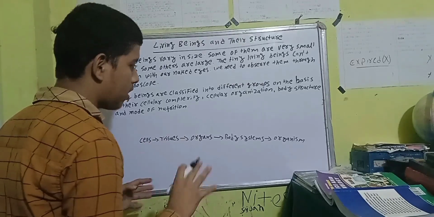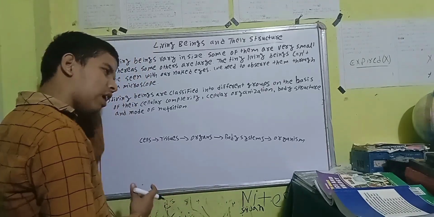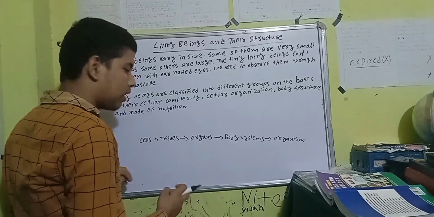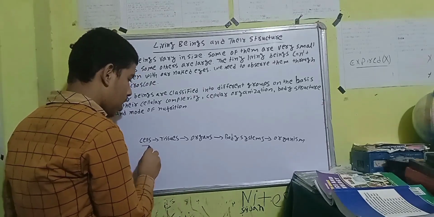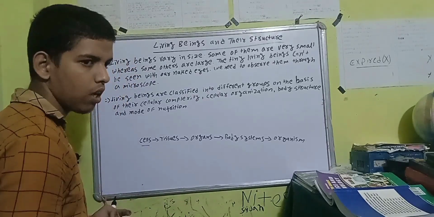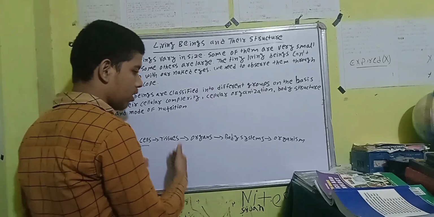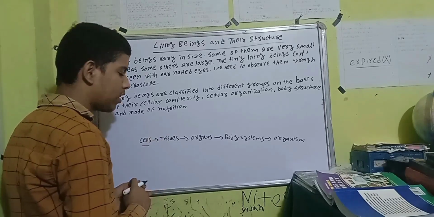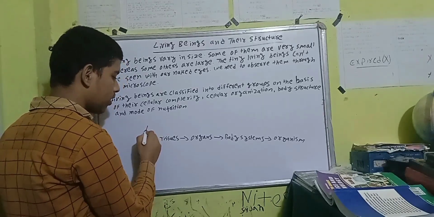But still I will revise a little bit what we learned yesterday. Yesterday we learned how our body is formed, how the different stages of the body are formed.